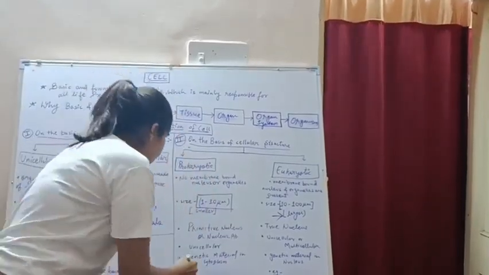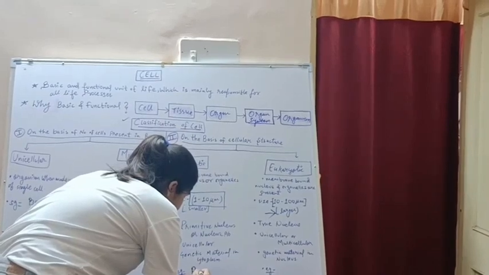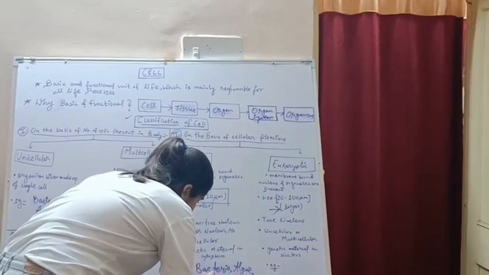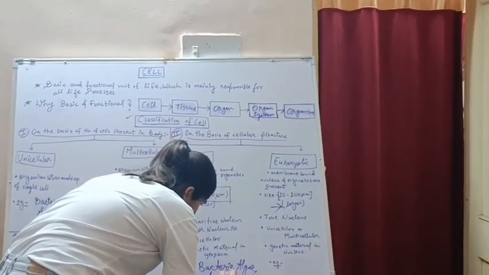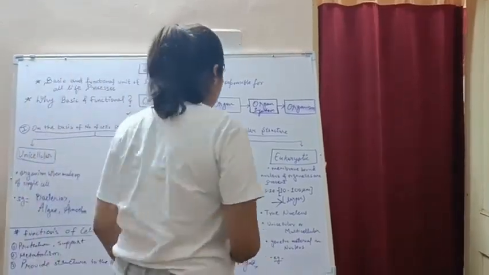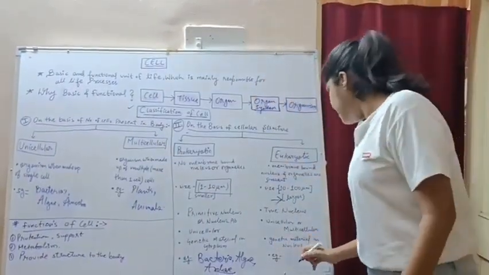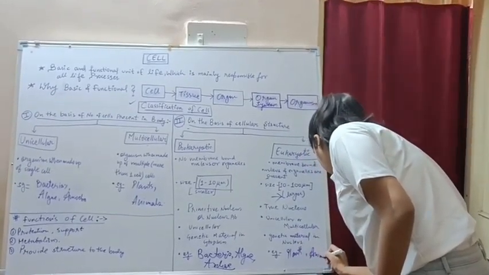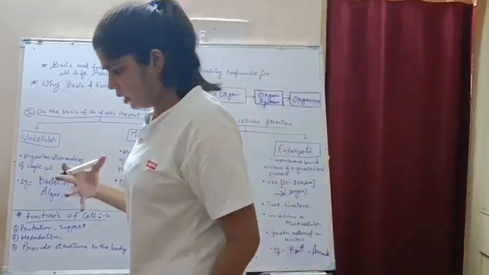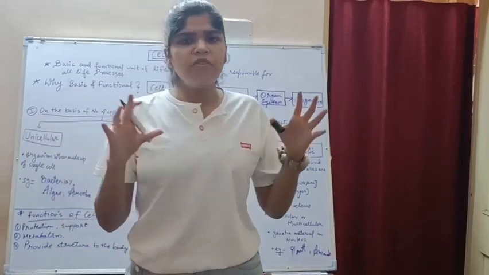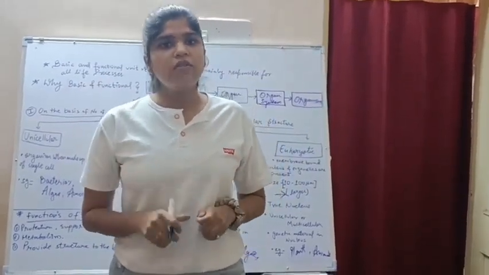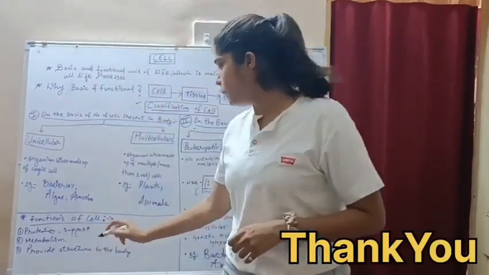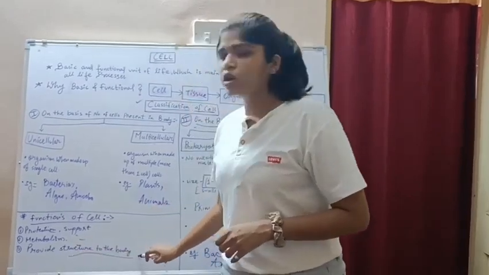Now coming to some examples, the prokaryotic cells examples are as usual the bacteria, the algae, the archaea. These are also a kind of bacteria, archaebacteria as we say. The eukaryotic examples are the same, plants and animals. So now we have understood the basic structure. Now we will see the functions. Okay, so the functions are protection and support, metabolism, and they provide structure to the body.